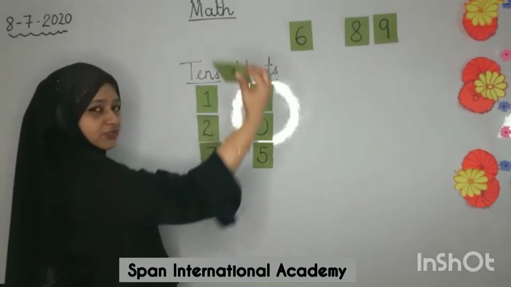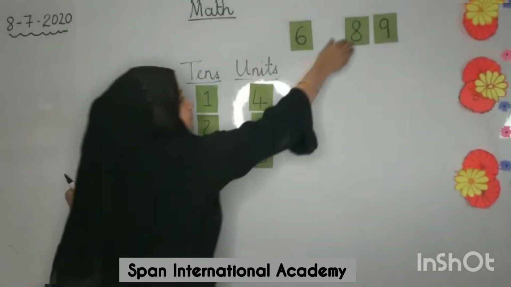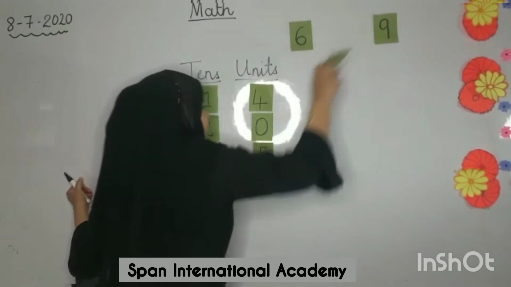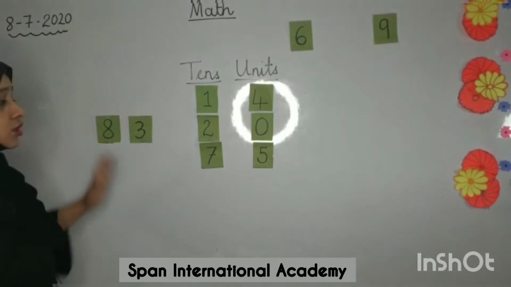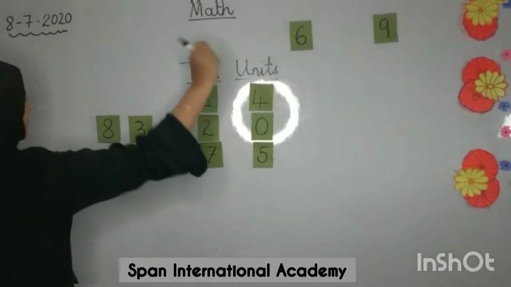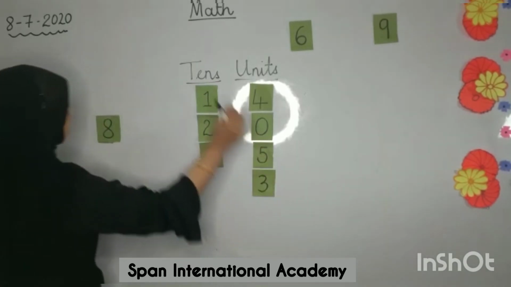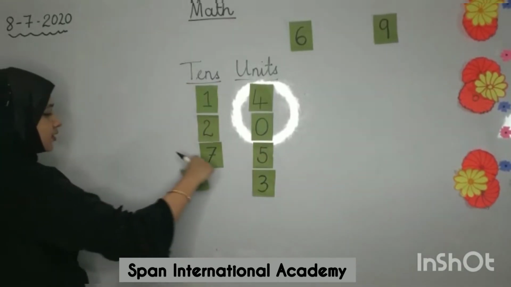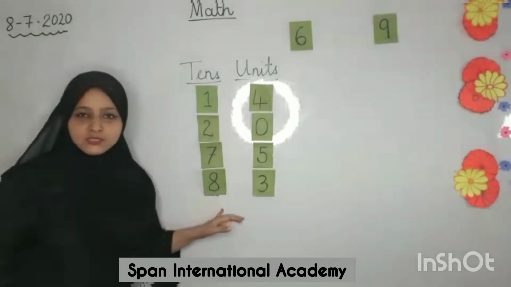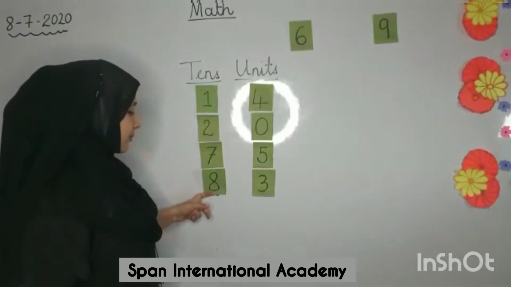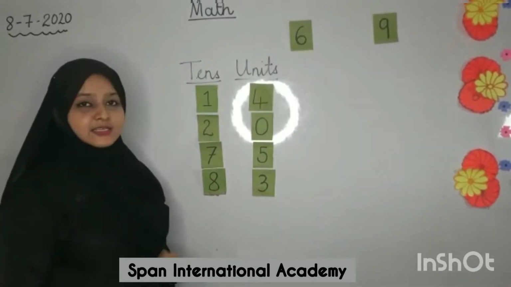Let me take the number 3 and put it on my right hand side. Let me take the number 8 and put it on my left hand side. So the number on my right will go to units. The number on my left will go to tens. You'll see how they go to the correct houses. Yes, so I get the number 8 tens and 3 units. That gives me 83.